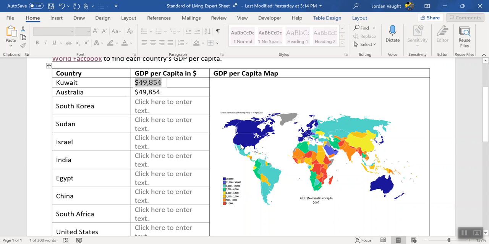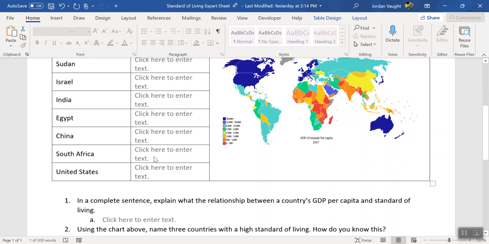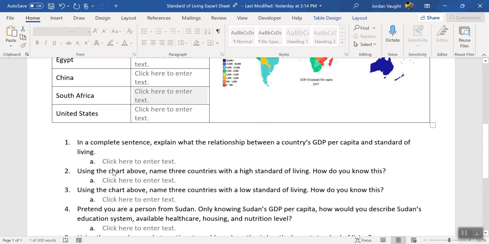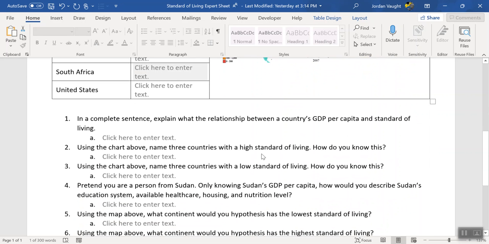So what does this blue, this money, mean? What's the relationship between this and having a good standard of living? If this is high, would that mean a good or bad standard of living? If it's low, what does that mean? So in sentence form, please explain that one. Using the chart above, that's a table. Okay, you're going back to standard of living.